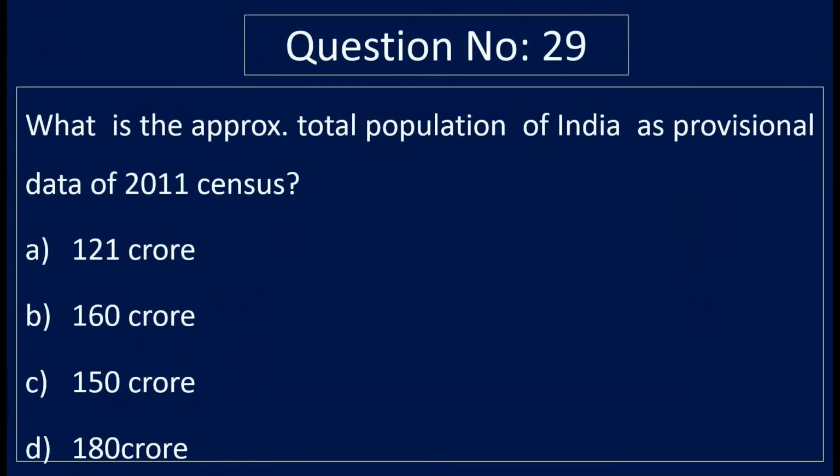Question number 29. What is the approximate total population of India as per provisional data of 2011 census? Option A, 121 crore. Option B, 160 crore. Option C, 150 crore. And option D, 180 crore. Correct answer is option A, 121 crore. According to 2011 census provisional data, total population of India is approximately 121 crore.